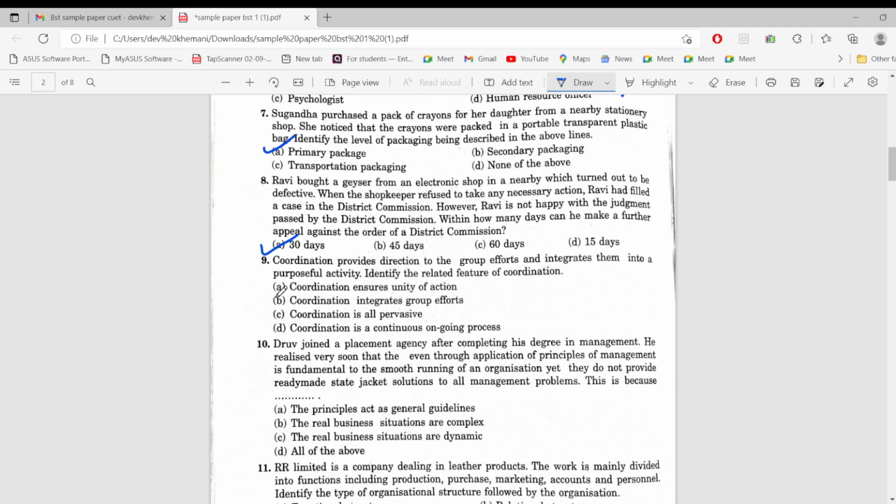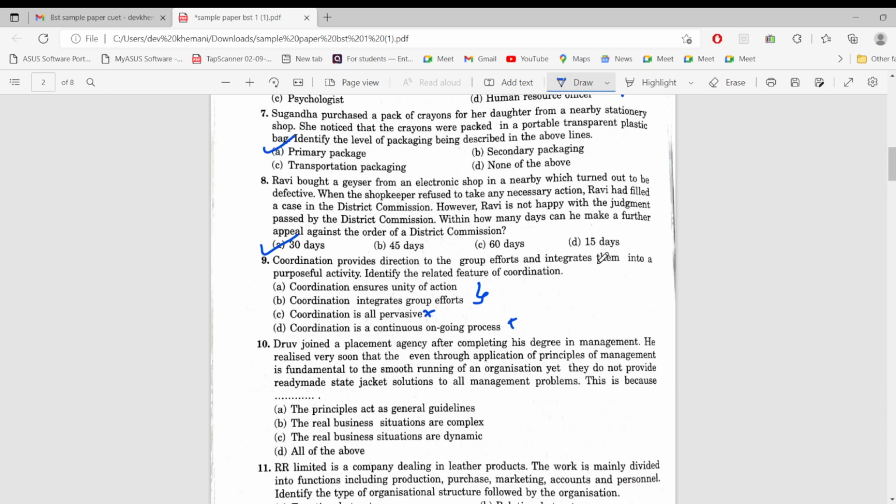Ninth. Coordination provides direction to the group efforts and integrates them into a purposeful activity. Identify the related feature of coordination. So coordination integrates group efforts or coordination ensures unity of action. These two can only be the answer, and apart from these two, not pervasive, not an ongoing process.